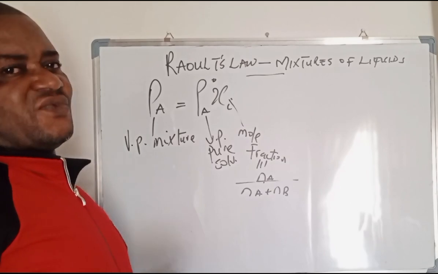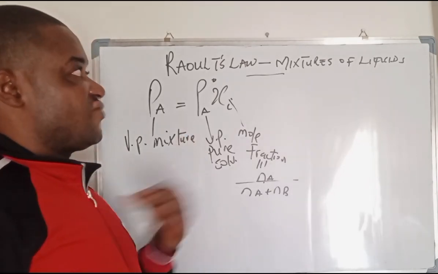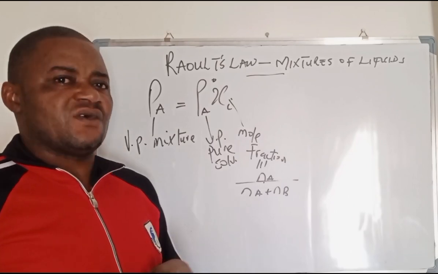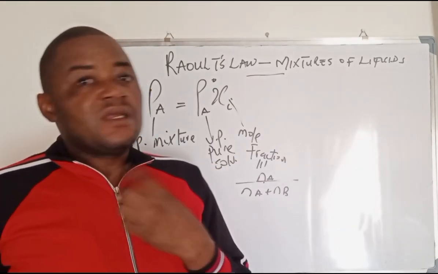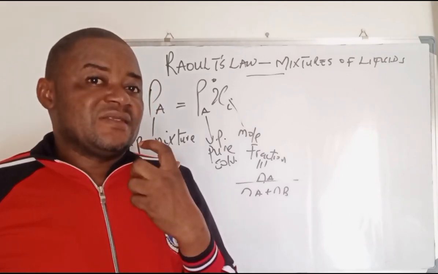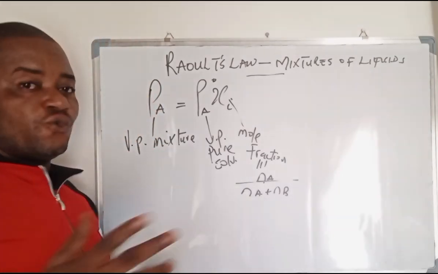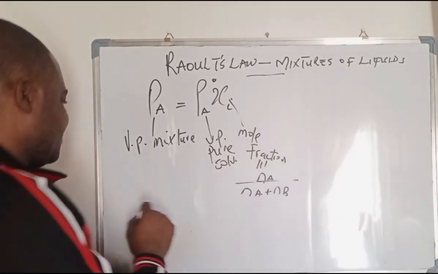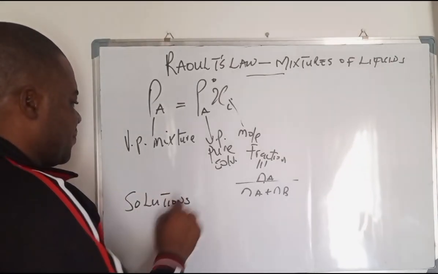But why are we interested in talking about Raoult's law when we say we are interested in mixtures of liquids? This is because the issue of the mixing of liquids came from the definition of Raoult's law. Now, Raoult believed that there are two types of solutions if you prepare solutions.